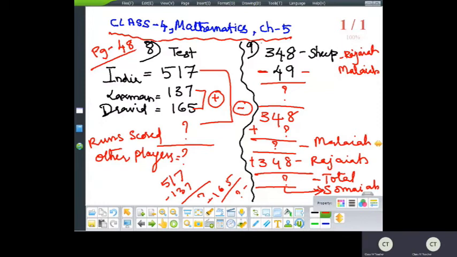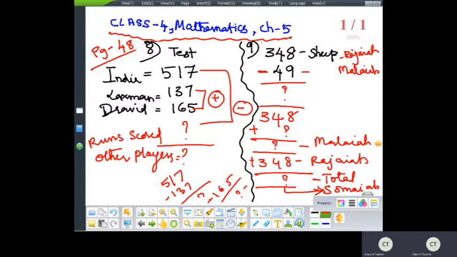How much ever sheep Somaya is having are equal to the total number of sheep which Rajaya and Mallaya have. So firstly you have to find out the number of sheep Rajaya has. Then you have to add Rajaya and Mallaya's sheep. The total amount which you get is the number of sheep which Somaya has. Okay. So this is the next part. Then how many sheep does Somaya have? Okay. This you will get.